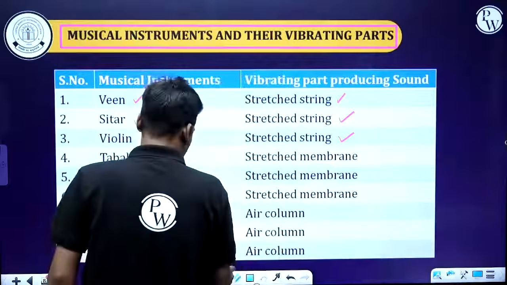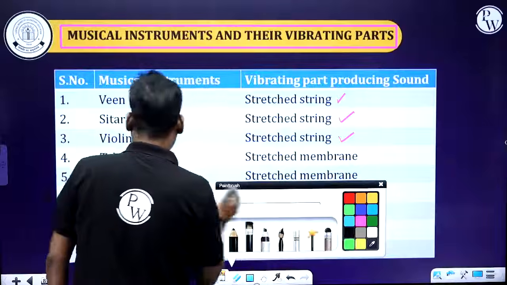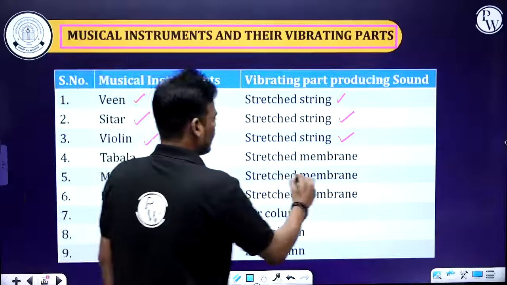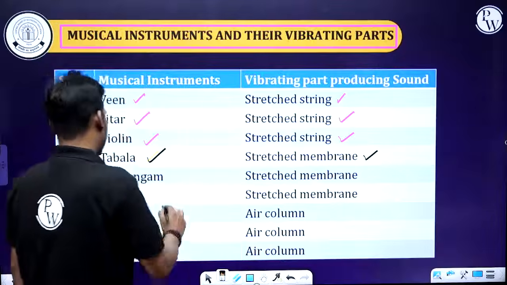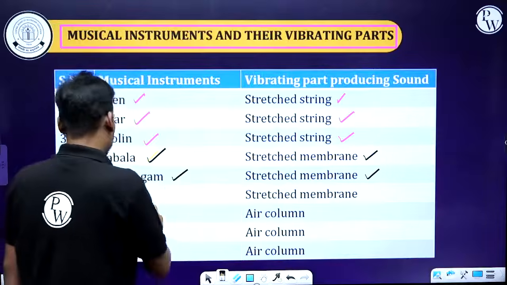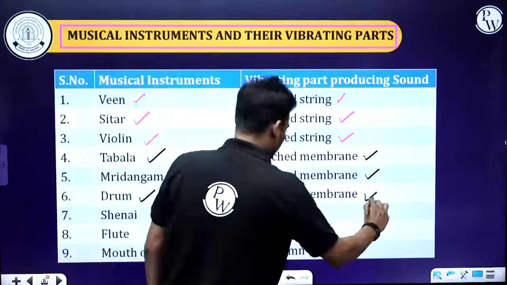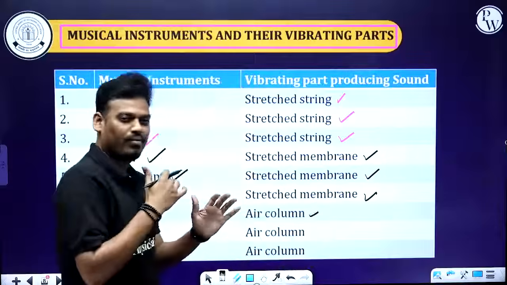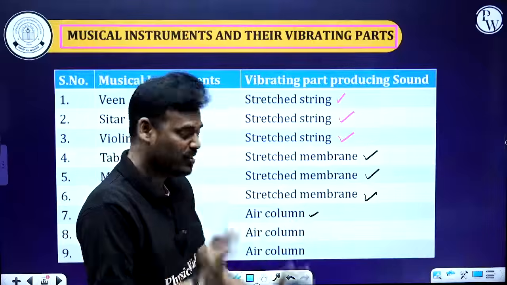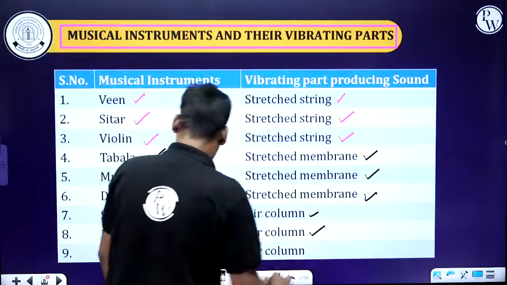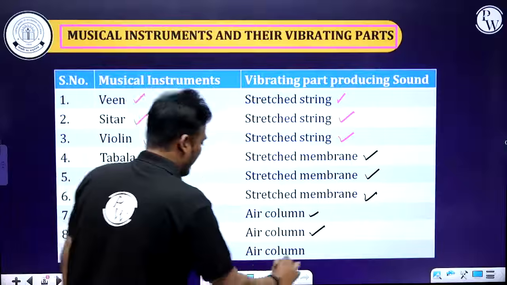Now tabla, it is a stretched membrane. Next one, mridangam, stretched membrane again, and the next one, drum, here also a stretched membrane. Next one, Shannai, air column. In weddings and such, you can hear the Shannai. And a flute, again air column. And mouth organ, again it is an air column.